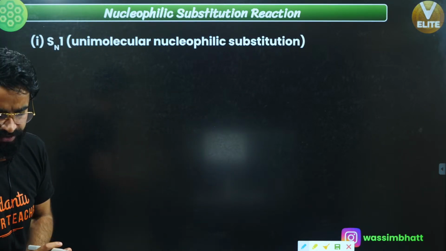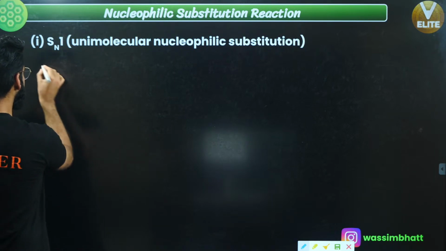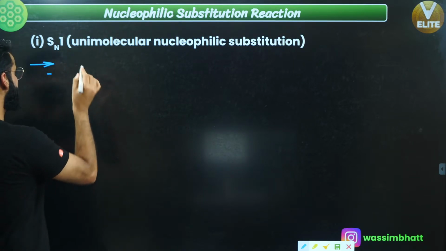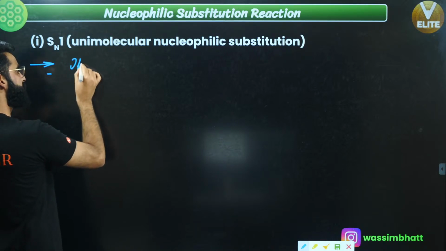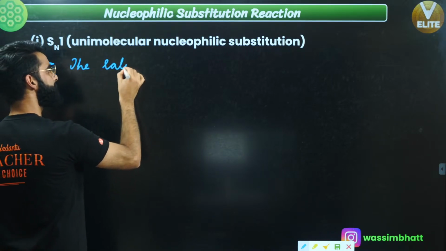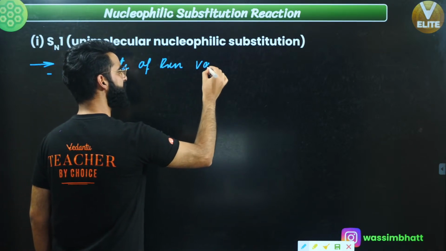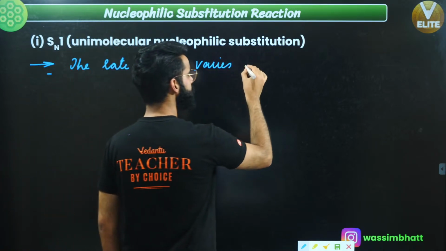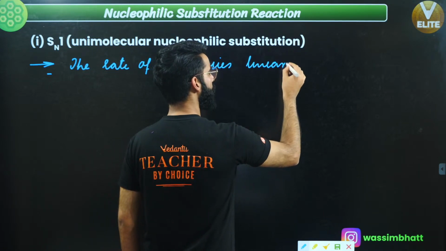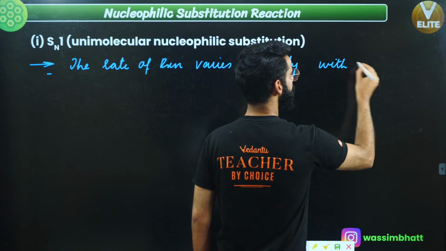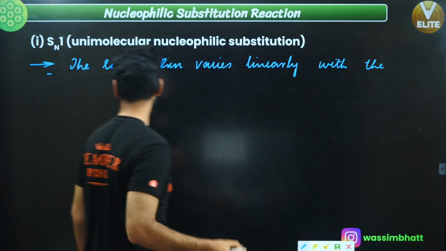Point number one. I'm writing it over here, and I'll make you understand this in some time. In these reactions, the rate of the reaction varies linearly with the molar concentration of substrate.